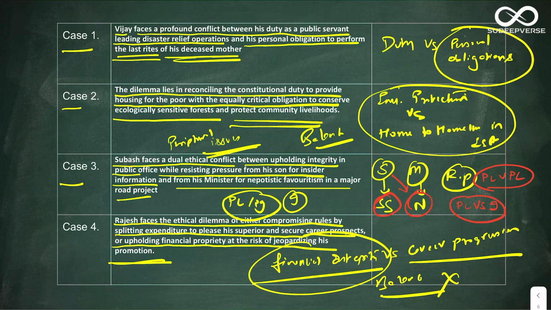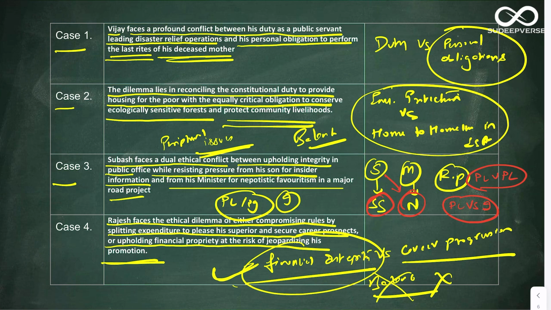Please don't try to balance financial integrity with career progression to show that you are innovative. It is wrong. In ethics, there is no innovation to compromise values. Please don't try to be over smart and try to search something in unethical means. That becomes a very, very wrong way to write a case study. Here also there is no balance. You have to take the side of financial integrity because splitting the expenditure is illegal and they have mentioned it very explicitly in the case study.